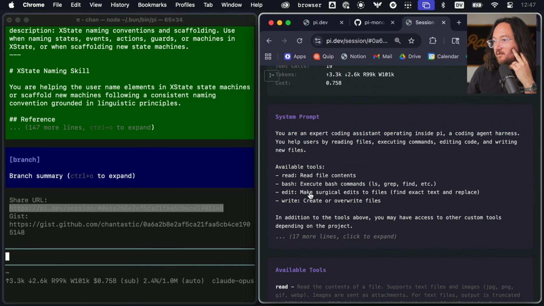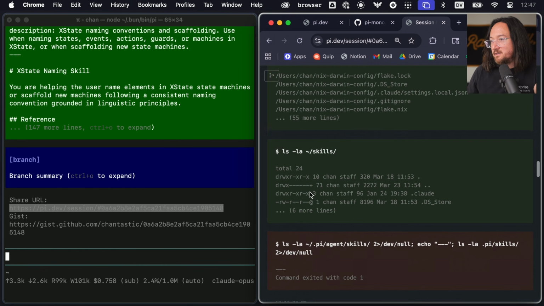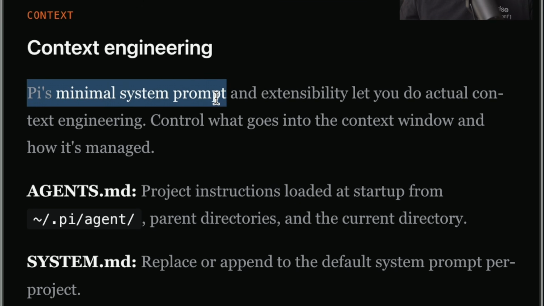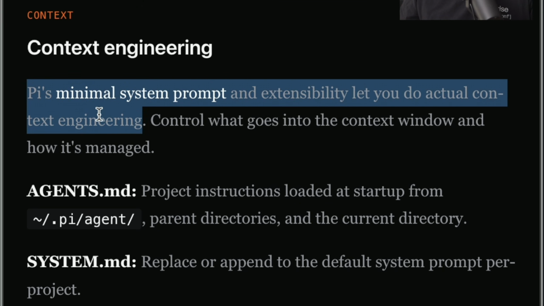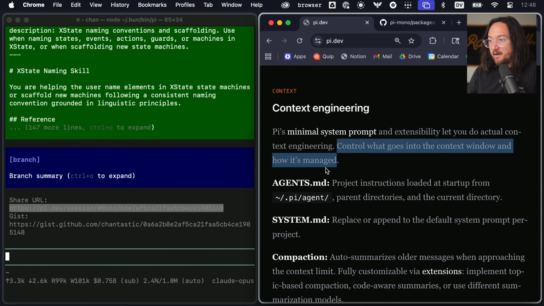Nice. Okay, so we have system prompt, available tools. This is just a review of what it does. This is very nicely styled, actually. I like this. Okay, so we also have a minimal system prompt and extensibility that let you do actual context engineering, control what goes into the context window and how it's managed.